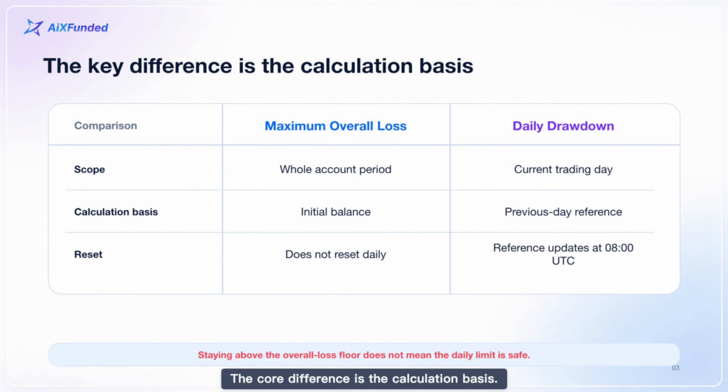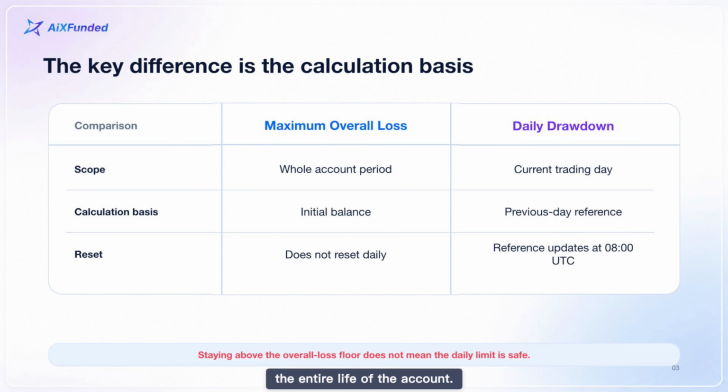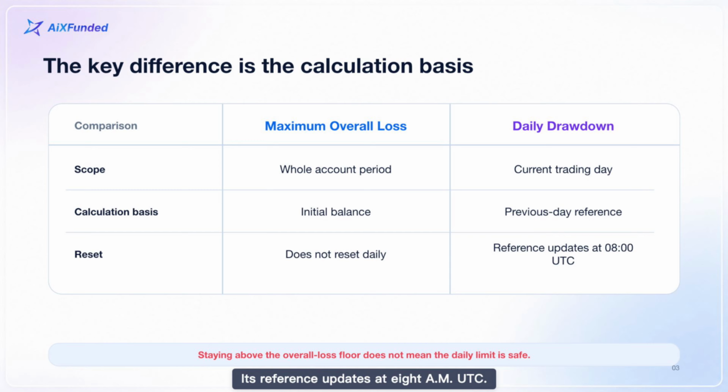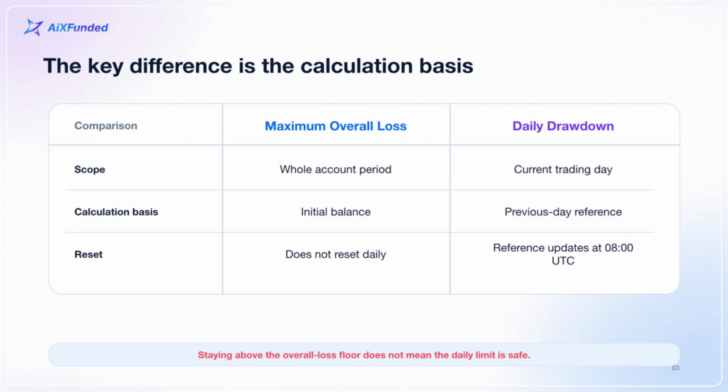The core difference is the calculation basis. Maximum overall loss starts from the initial balance and applies across the entire life of the account. It does not reset each day. Daily drawdown starts from the previous day reference and applies to the current trading day. Its reference updates at 8 a.m. UTC. These rules are checked independently and operate at the same time. Staying above the maximum overall loss floor does not guarantee that the daily drawdown rule is still safe.